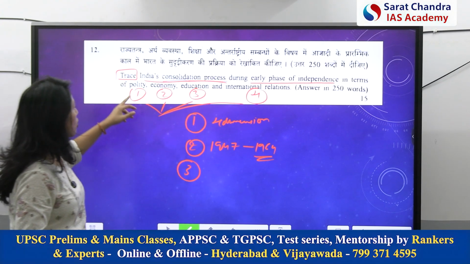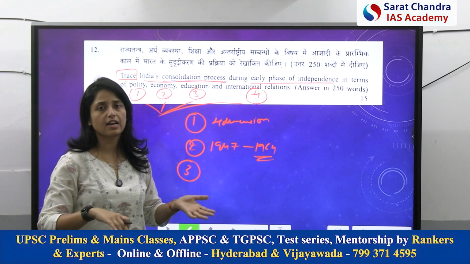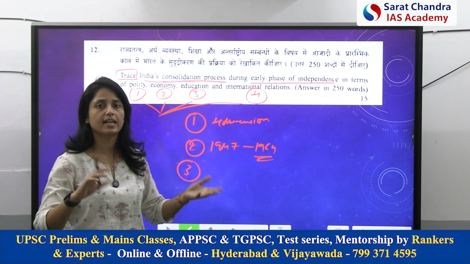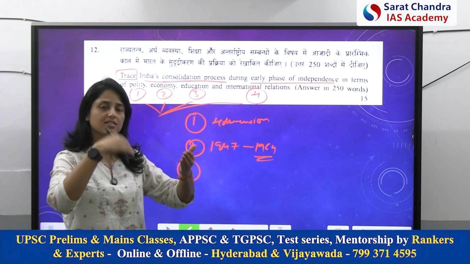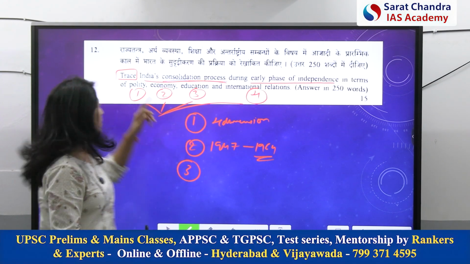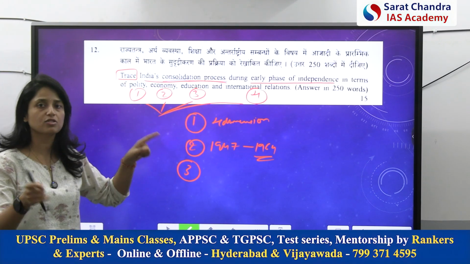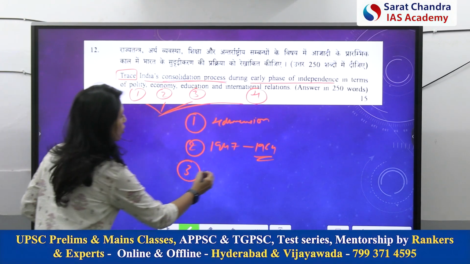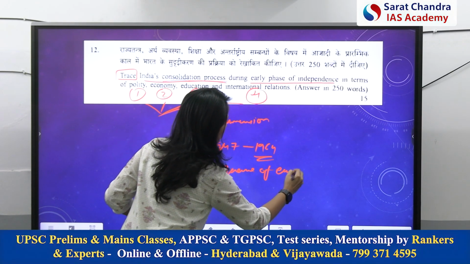For example, if I am talking about polity, you don't have to tell what challenges India faced, what the solution was, what India did. You have to tell the sequence of events. Okay, this happened, after this this happened, after this this happened. Because you have to trace, you have to provide the sequence. It's not like you have to discuss or critically analyze. Okay, so what will be the third thing? Mainly you have to provide the sequence of events.